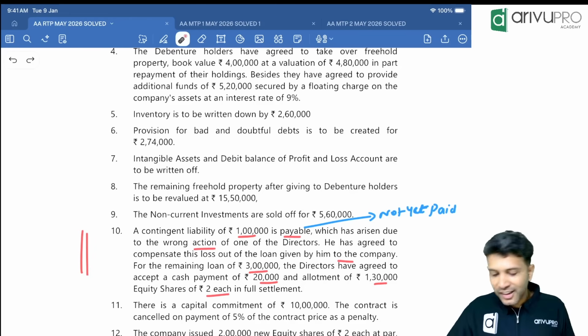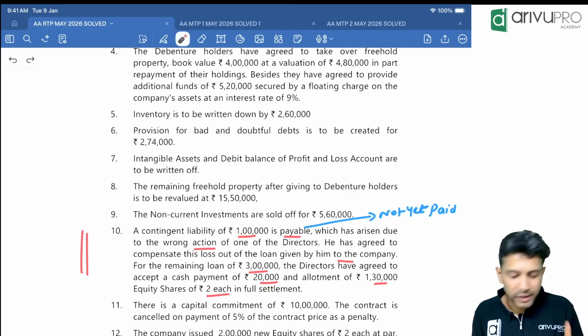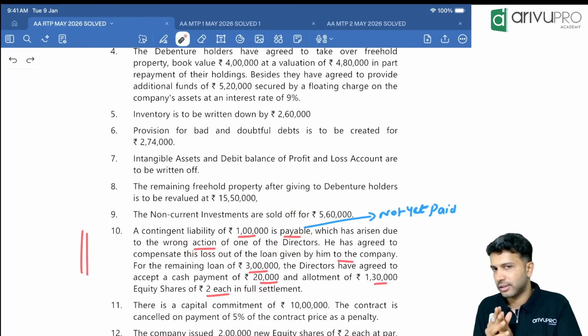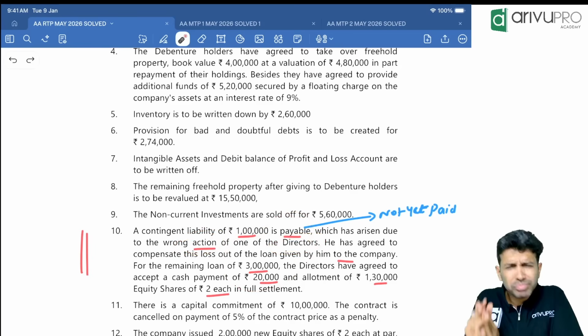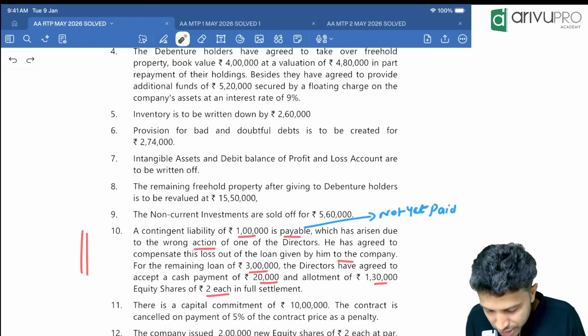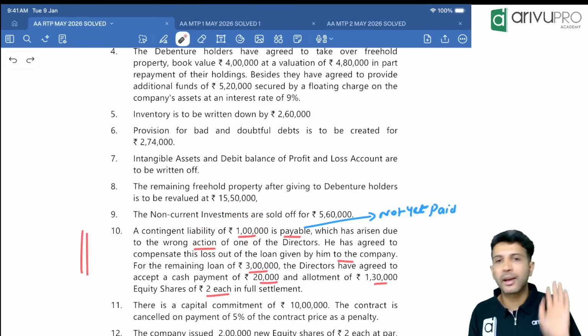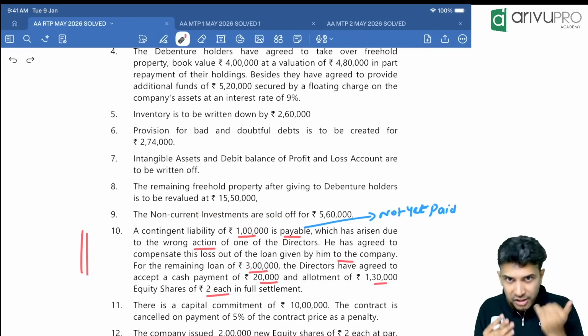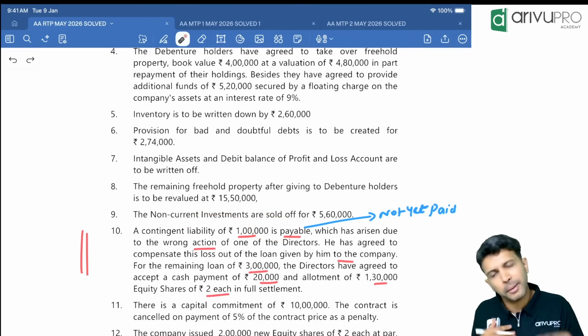Okay, wait. Now, a contingent liability of 1 lakh is payable, which has arisen due to the wrong action of one of the directors. Some director has done something wrong, some fault. Because of that faulty action, the company has to pay 1 lakh rupees. That contingent liability has now become payable. We have to settle it. It has become payable means we have not yet paid, but we have to pay.